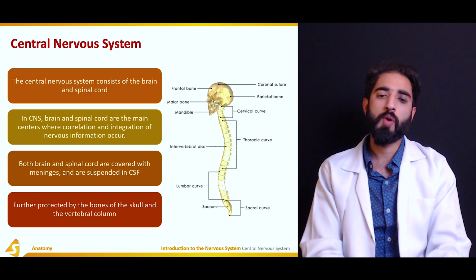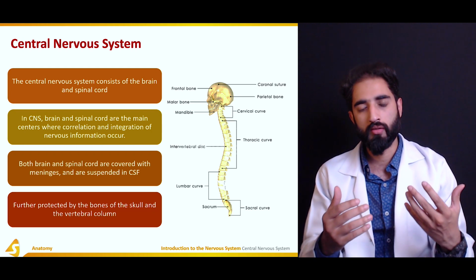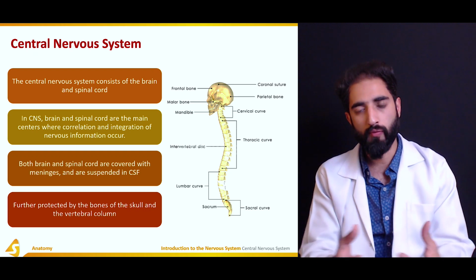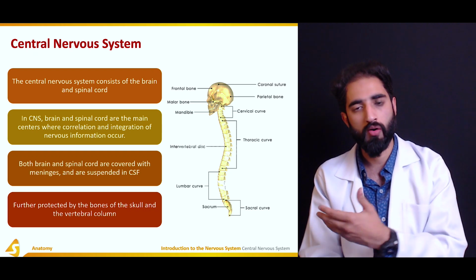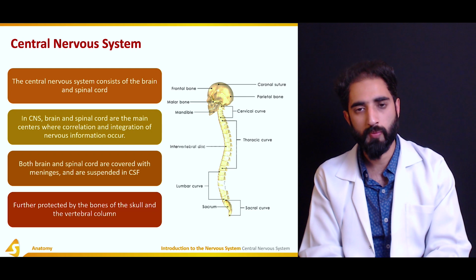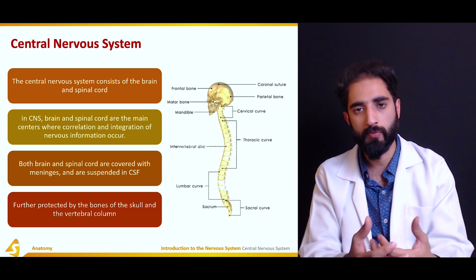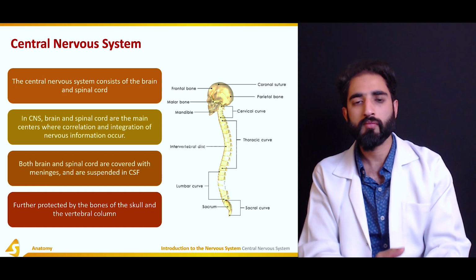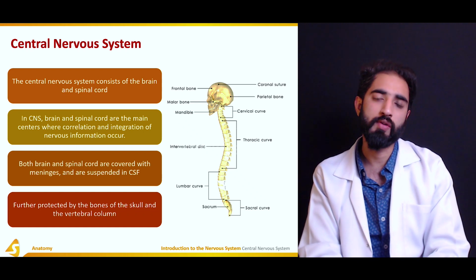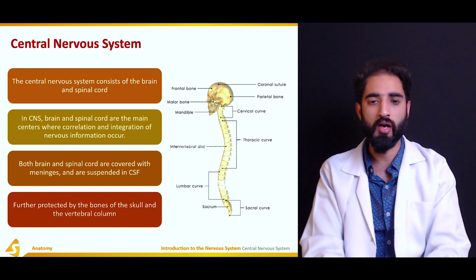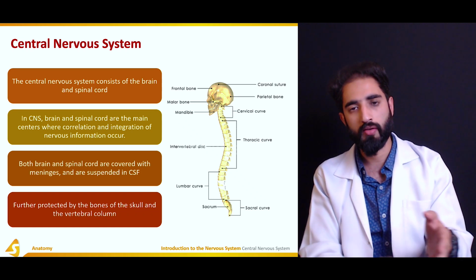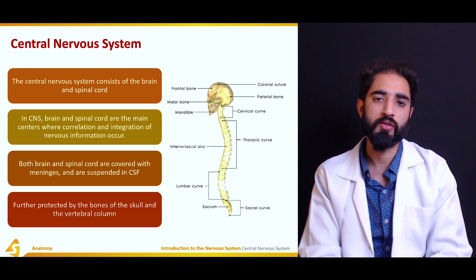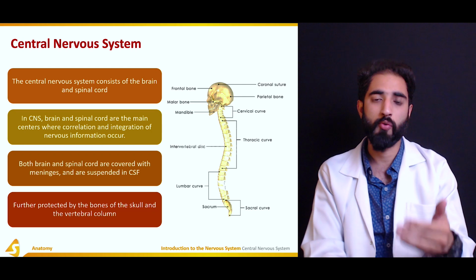Both brain and spinal cord, as I already mentioned, are enclosed in the walls of the skull and the spinal column, but they have further protection which is provided by the meninges, or the coverings of the central nervous system. These meninges are the dura mater, arachnoid mater and pia mater, which enclose these structures and provide them further protection.